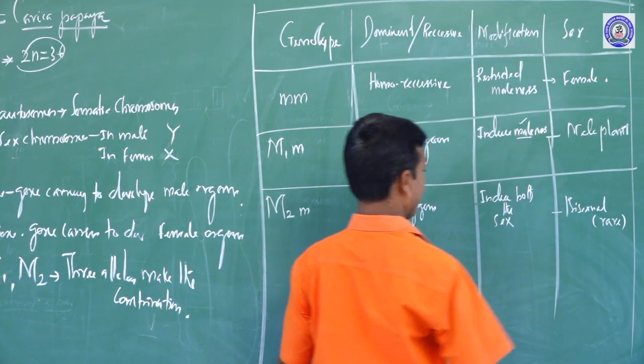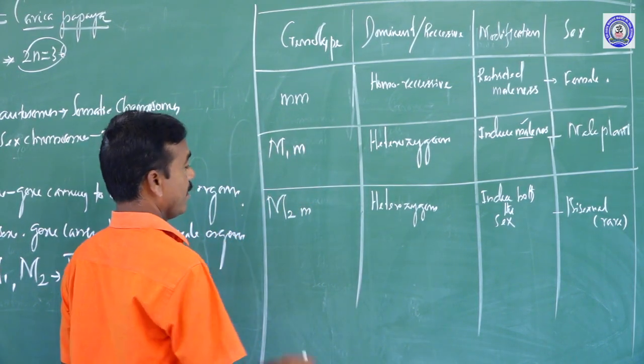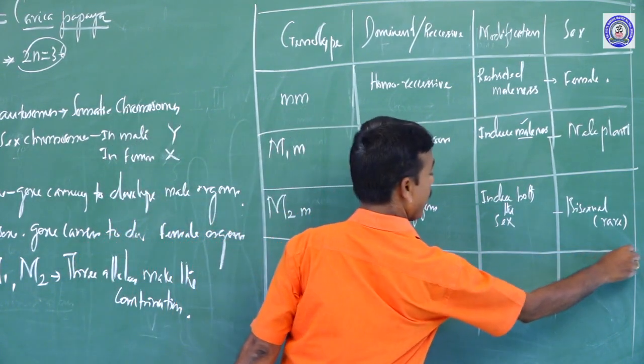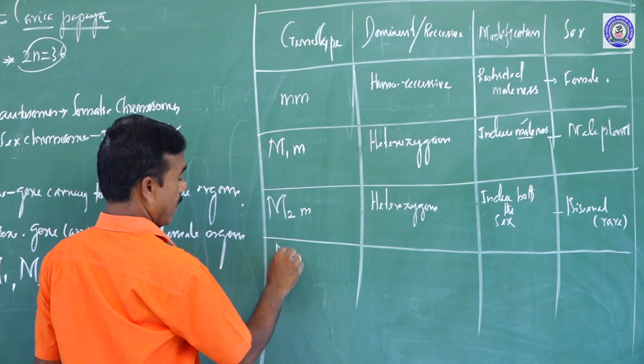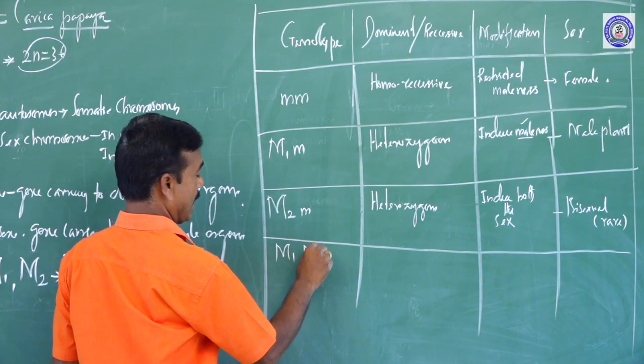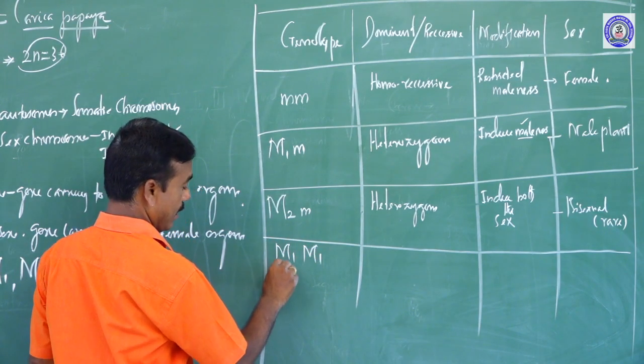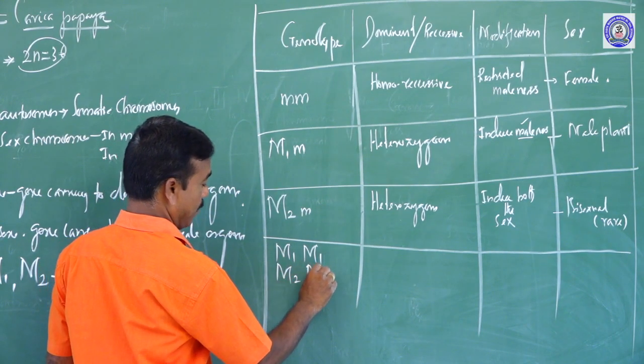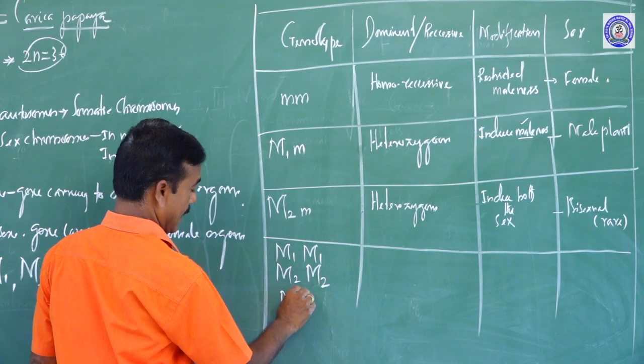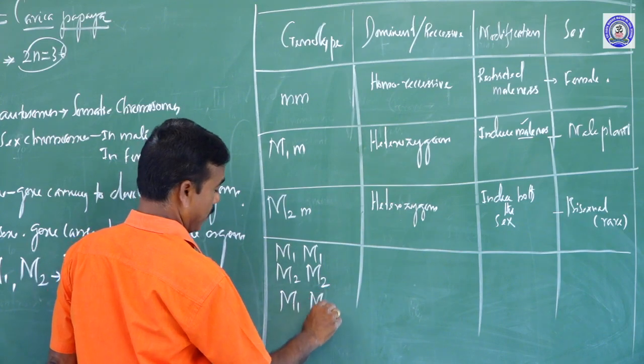The last one: capital M1 capital M1, capital M2 capital M2, capital M1 capital M2.